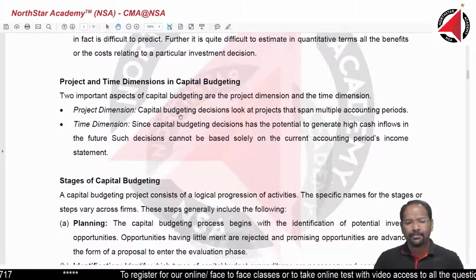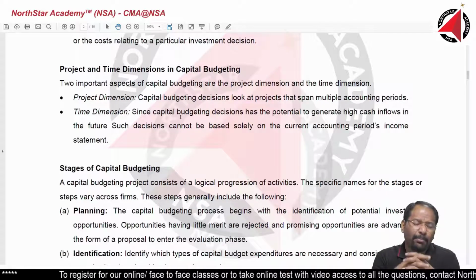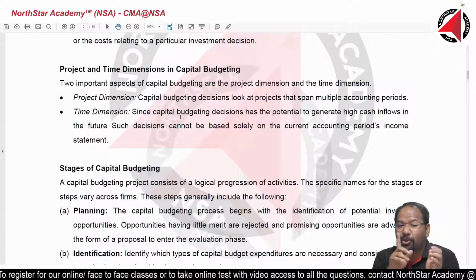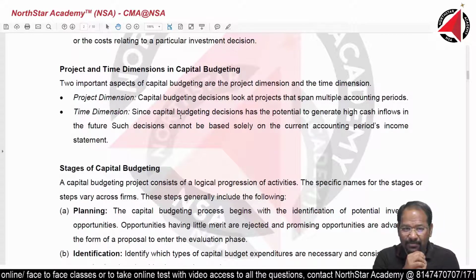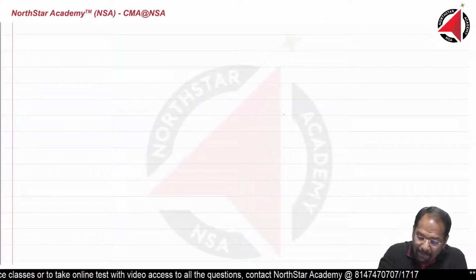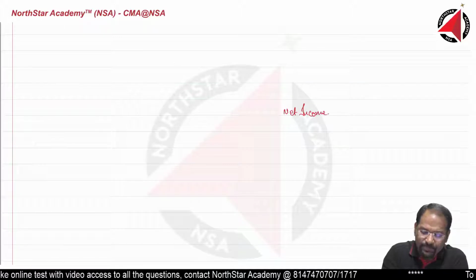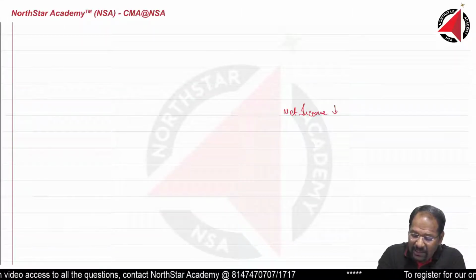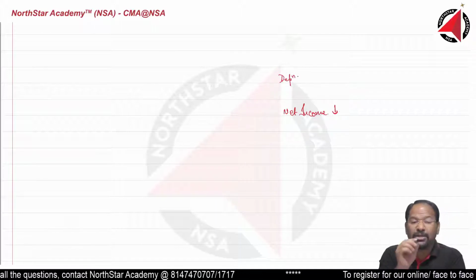Understand this. If I just look at the accounting profit, most likely I am never going to invest. Why? Because the moment I buy an asset, depreciation starts. And what will happen with heavy depreciation? My net income will start falling in the initial years. Understand this, this is important. My net income in the initial years will start falling because of huge depreciation from the new assets.